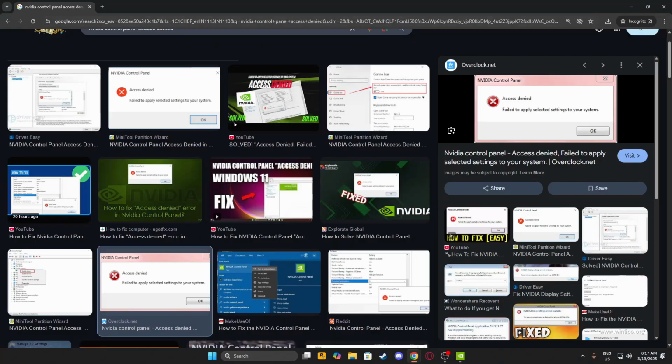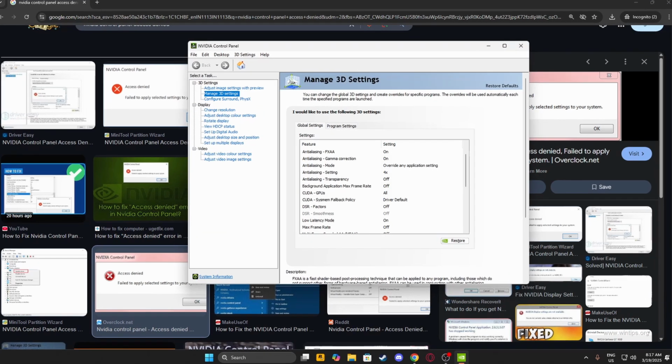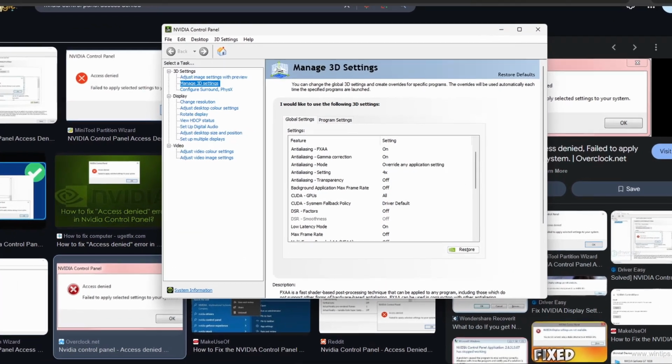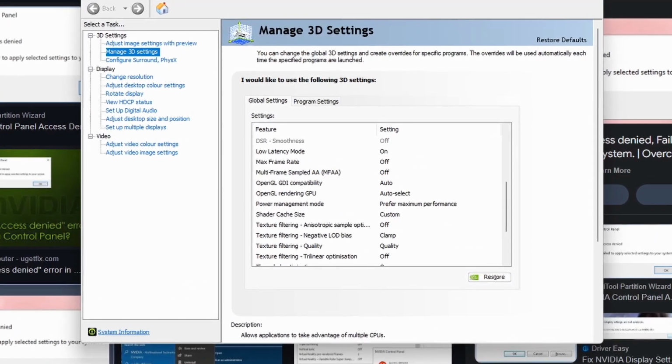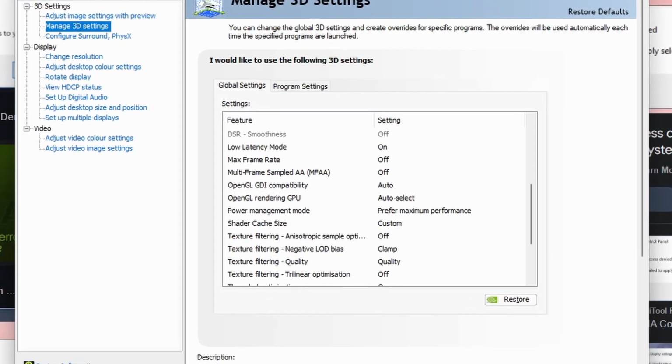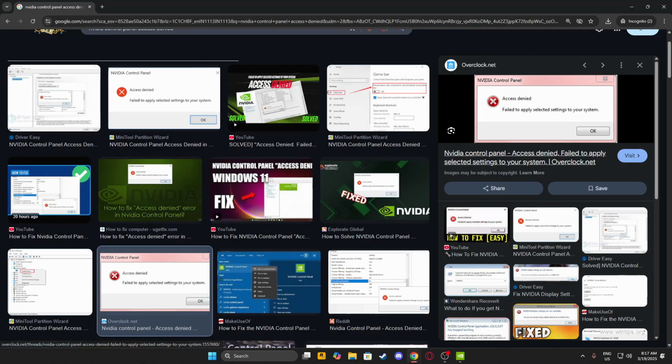So this happens when you change some settings in your Nvidia control panel under the manage 3D settings. Whenever you try to change something here and click on the apply button, it's just gonna give this error. This mostly happens because of driver issues, and I will tell you how to fix this.